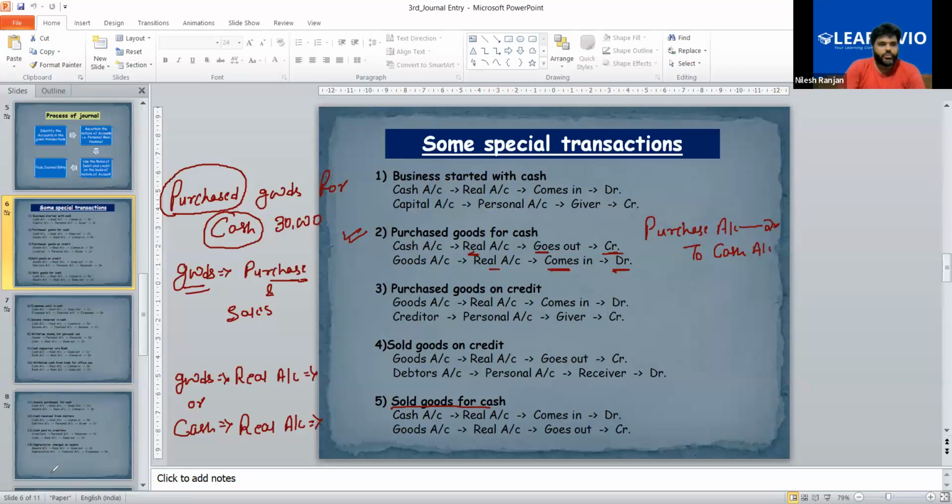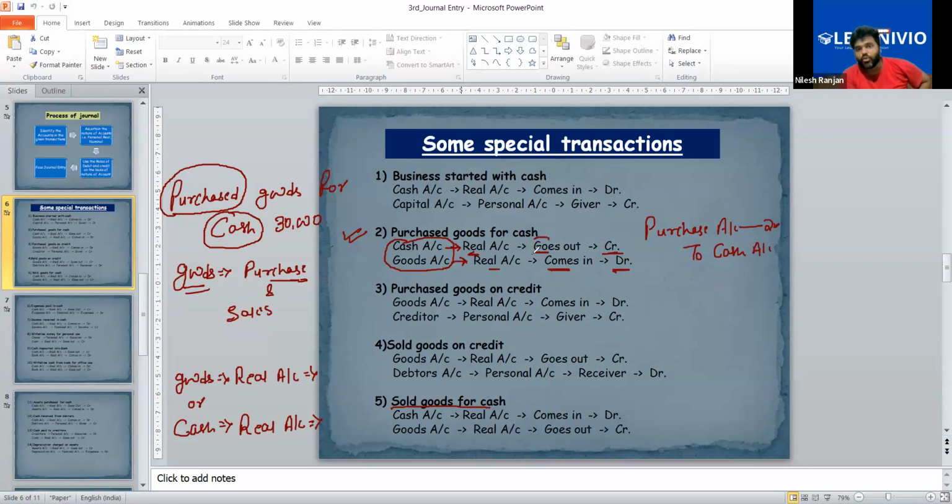Now you can see the steps. The first step is to identify the accounts. Like we have done in this transaction, cash and goods are the two accounts. Now we have to identify the nature of these accounts. Cash is a real account and goods is also a real account.